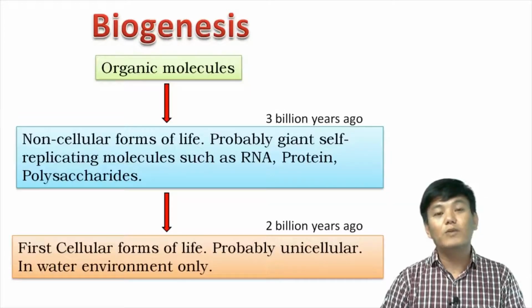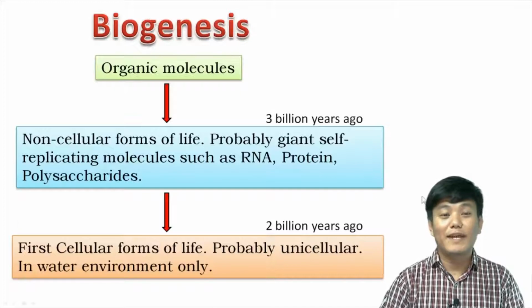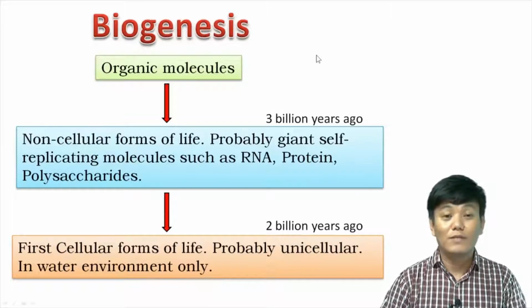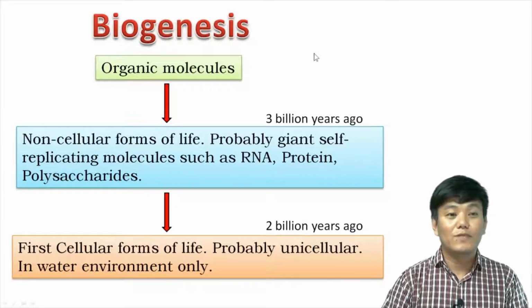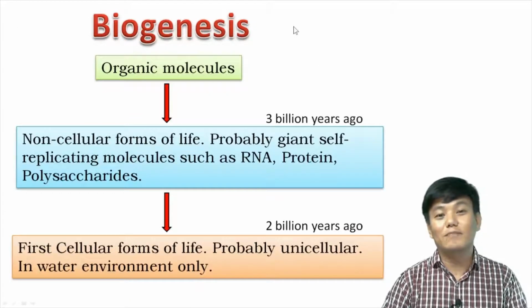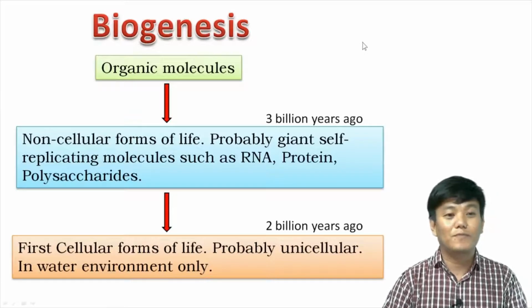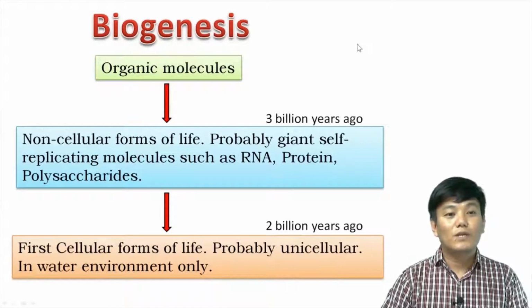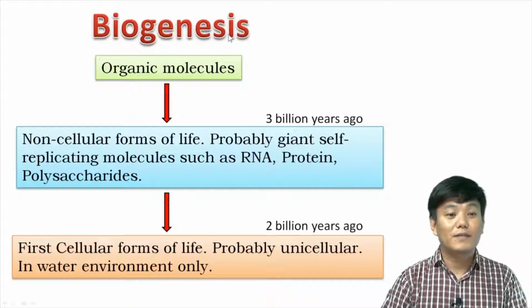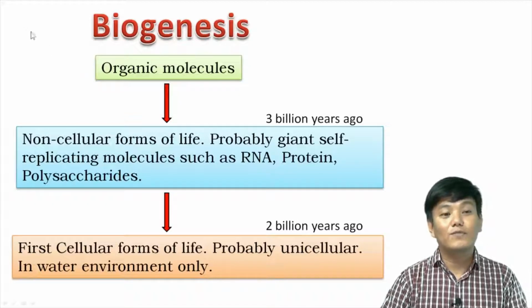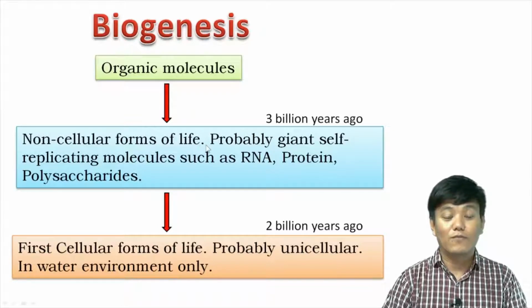So based upon the hypothesis proposed by Oparin and Haldane and the work done by S.L. Miller, we now have this version of biogenesis, which is now widely accepted by the majority of biologists. Now, in this version of biogenesis, we can see that there is formation of organic molecules from inorganic molecules, like we have discussed before. And from these organic molecules, the first non-cellular forms of life is said to have formed.